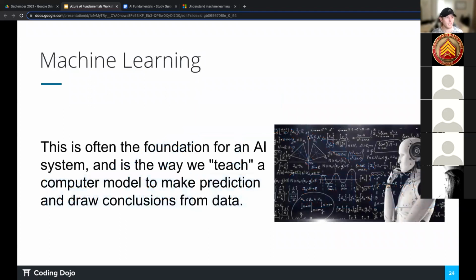First one is machine learning, right? And this one, you've probably heard quite a bit. If you've seen iRobot, then you're probably seeing this robot on the screen.